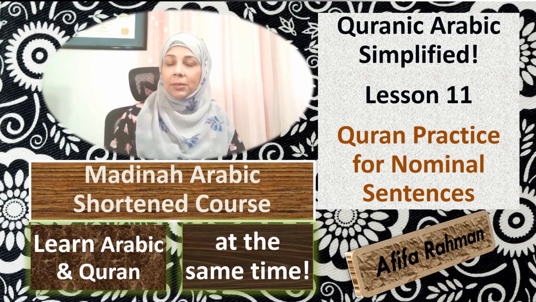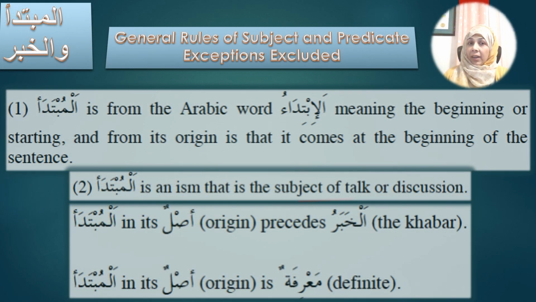Let us begin. Bismillahir Rahmanir Rahim. Now I'm going to summarize the general rules of the subject and the predicate that we have been looking at. I am not going to cover the exceptions because that is going to come in a future lesson, inshallah. So we've seen that the subject in Arabic is al-mubtada'u and it comes at the beginning of the sentence, as we have seen in all the examples.